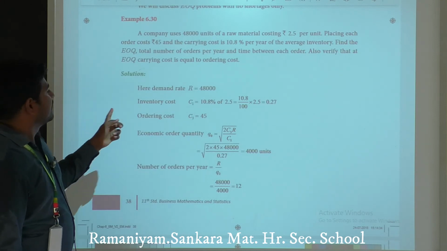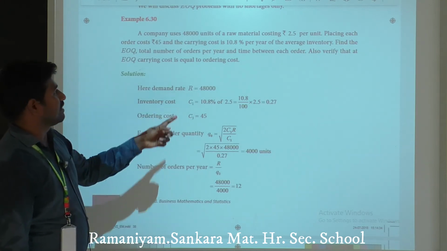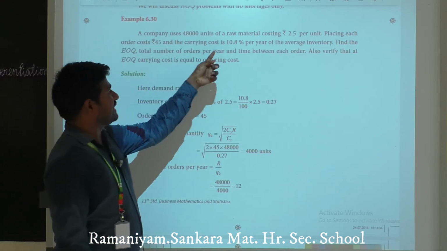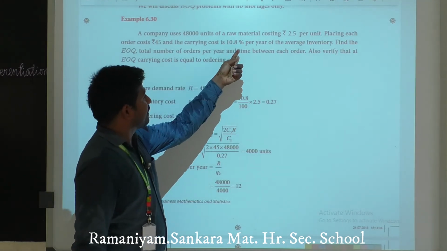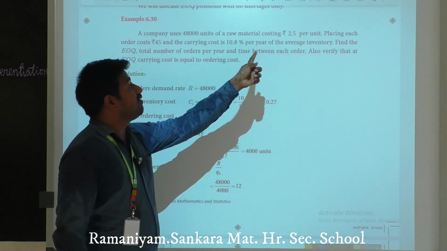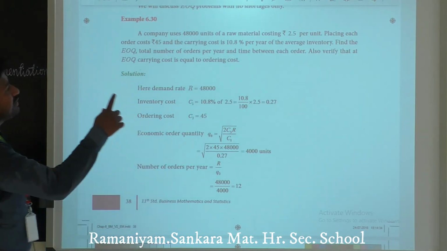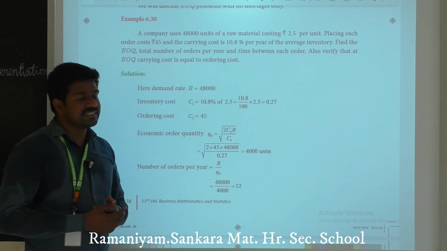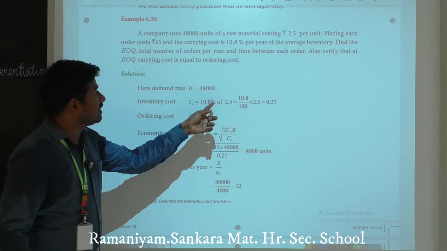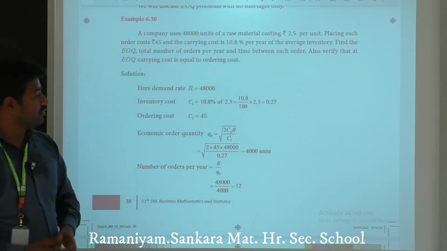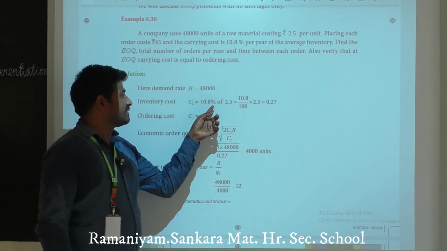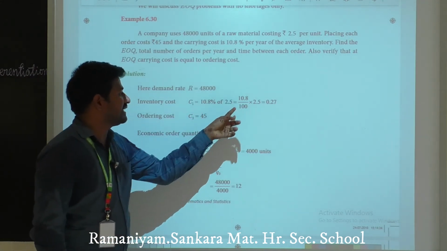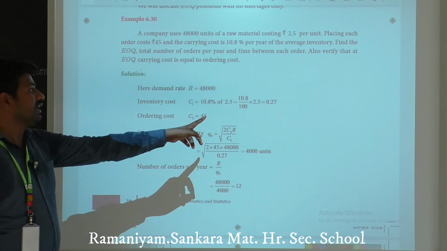Inventory cost, given in the sum, means C1. Here carrying cost is 10.8% per year of the average inventory. Here 2.5 is the cost per unit. So 10.8% of 2.5 means 10.8 divided by 100 into 2.5.